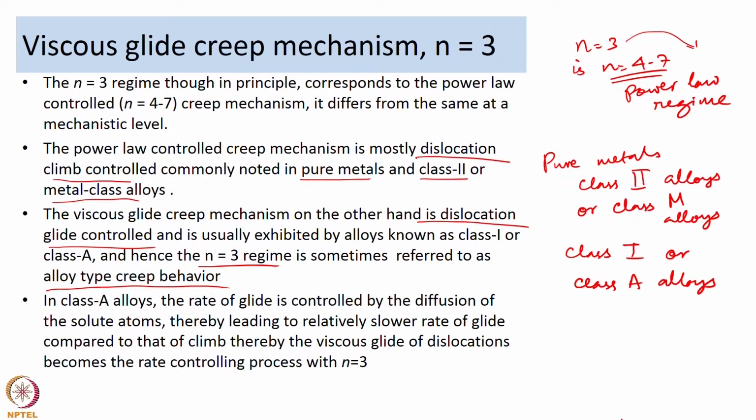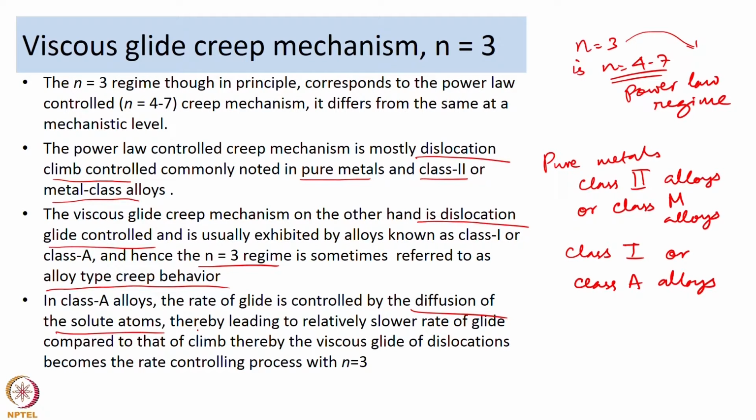Now, we are talking about dislocation glide control. So, how is the glide of the dislocation controlled? Well, the glide of the dislocation is controlled by the diffusion of the solute atoms. If you remember, dislocations, that is edge dislocations, can interact with solute atoms, because the solute atoms can occupy either the compression sites or the tensile sites present in a dislocation region, near the core of a dislocation. So, the solute atoms can interact with edge dislocations.